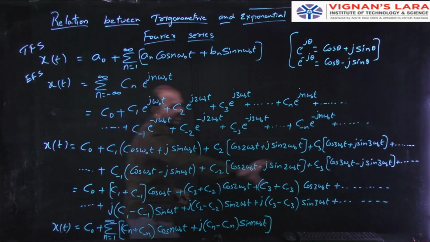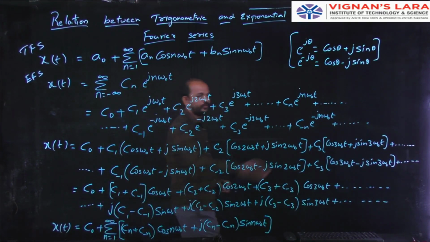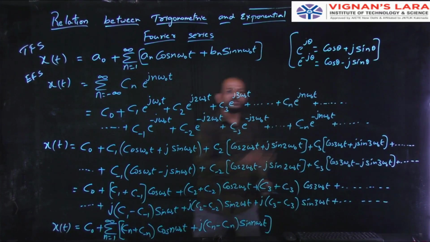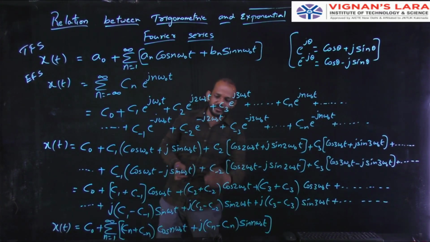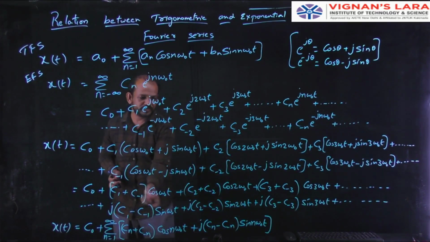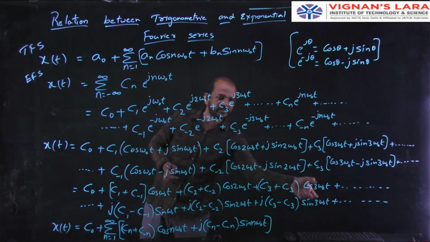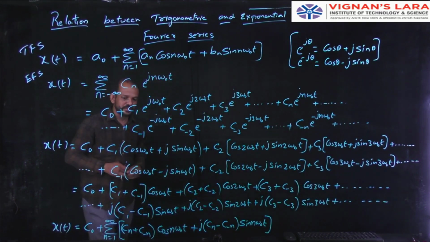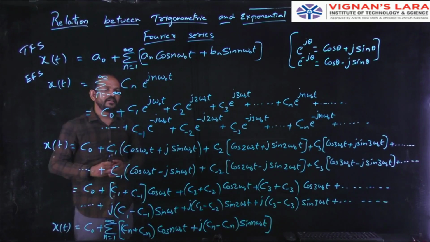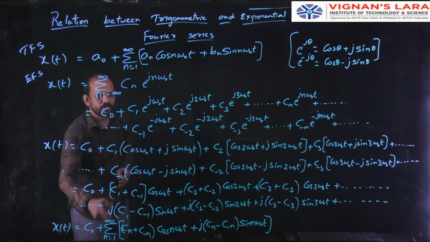For n equal to 3, I will get these two terms. For n equal to 4, next n equal to 5, and for all the terms up to infinity, I will get all the terms. So for n equal to 1, I am getting these two terms, for 2 these two terms, for 3 these terms. Like this, I will get all the terms. So this is the compressed notation by using the summation formula, the sigma.